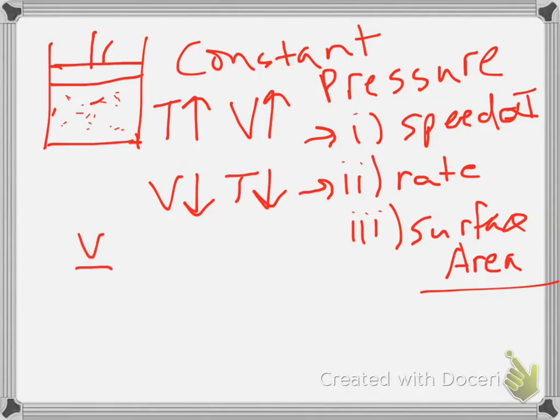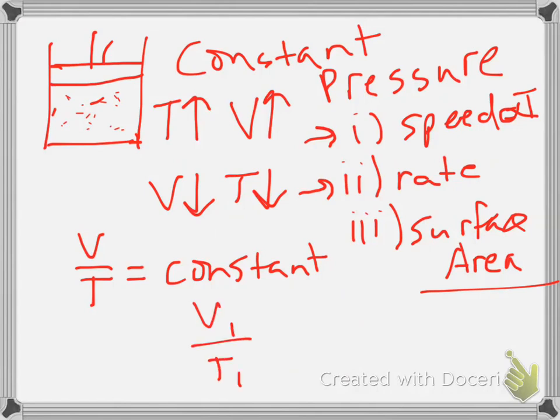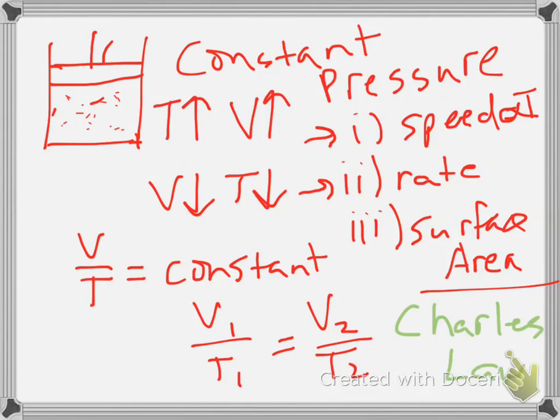We have volume divided by temperature, because it's a direct relationship, is equal to a constant. Or we can look at it as V1 over T1 equals V2 over T2. So that's constant pressure, and this one was Charles' law. And those are the big three.